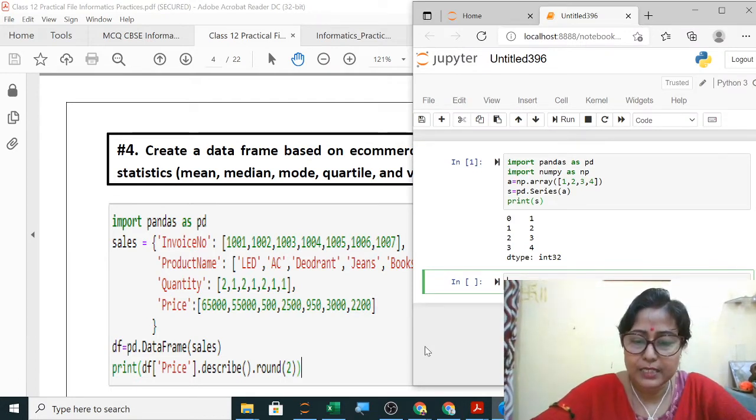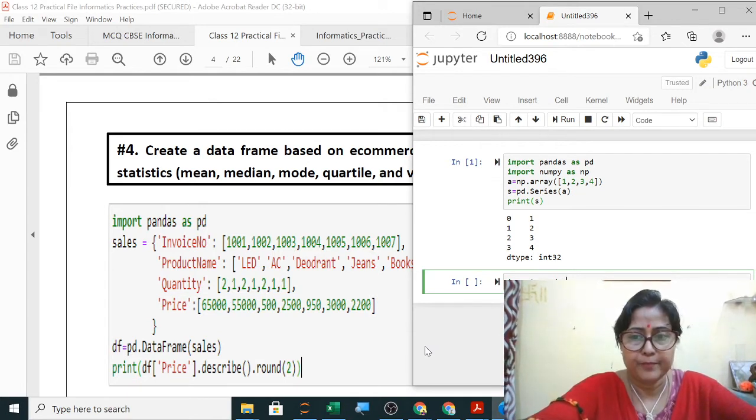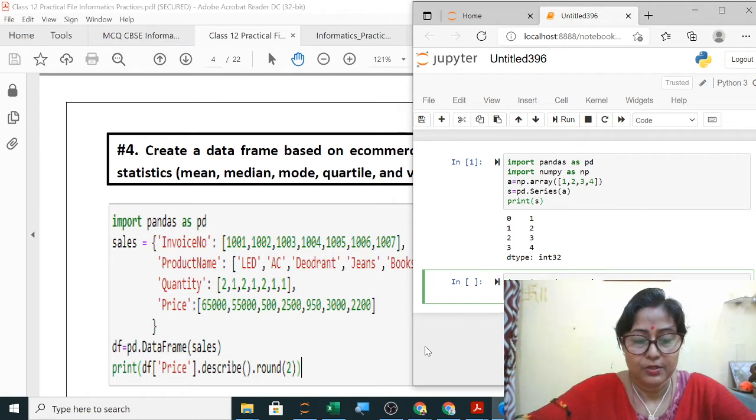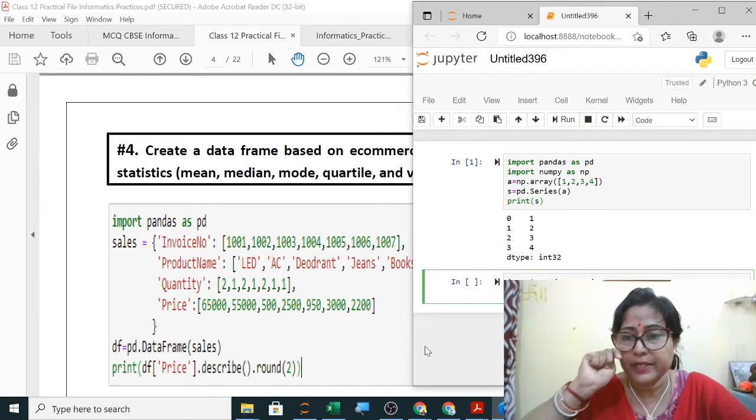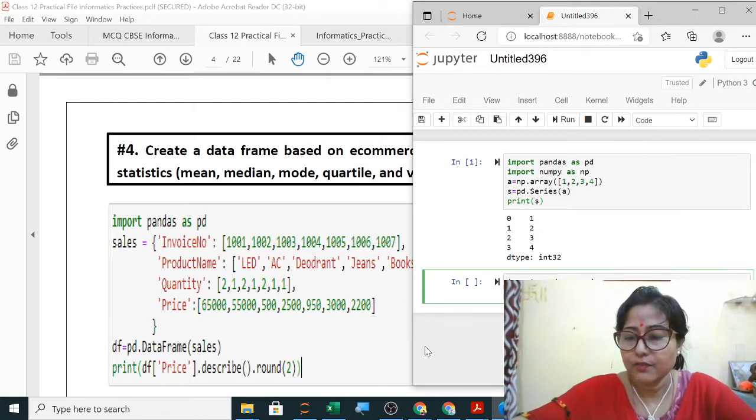Suppose you have to write here: import pandas as pd. So what you found just now is that some questions have mistakes. So it is better to write your own answer instead of copying from the PDF. Yes, here you will have the roll number.